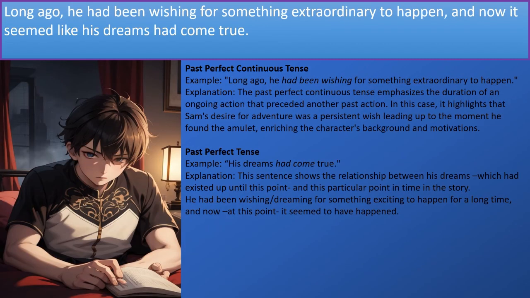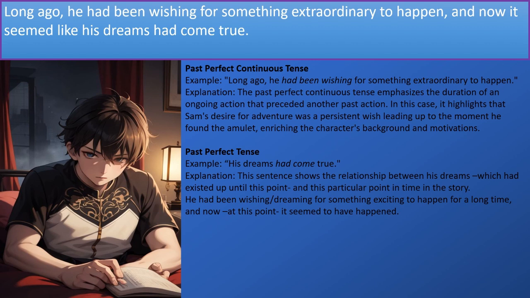In this next part of the story, we can see the usage of the past perfect continuous tense and the past perfect tense too. So the past perfect continuous tense, for example, long ago he had been wishing for something extraordinary to happen. In this instance, the past perfect continuous tense emphasizes the duration of an ongoing action that preceded another past action. In this case, it highlights that Sam's desire for adventure was a persistent wish leading up to the moment he found the amulet, enriching the character's background and motivations.